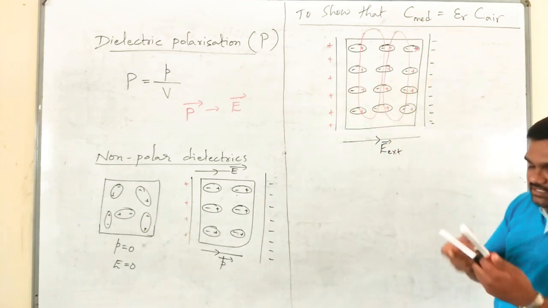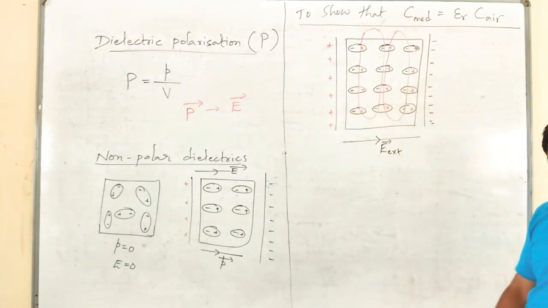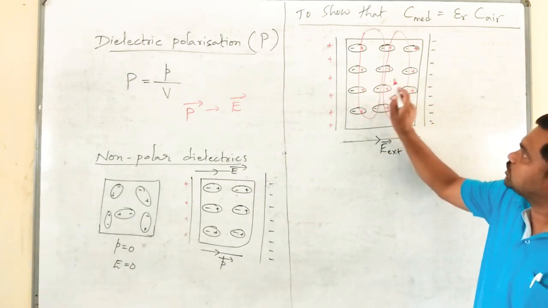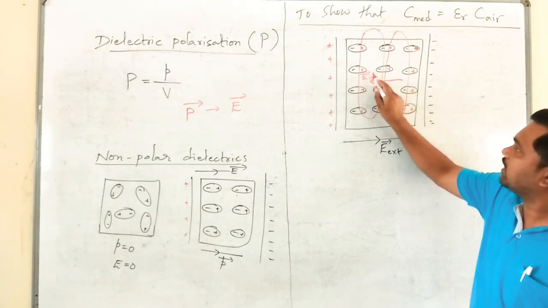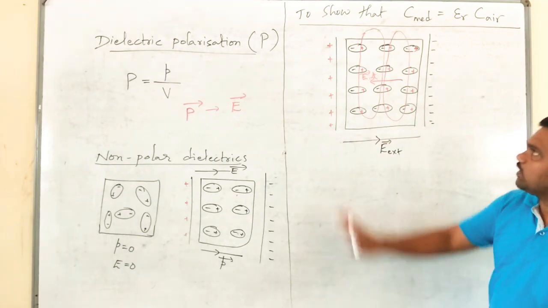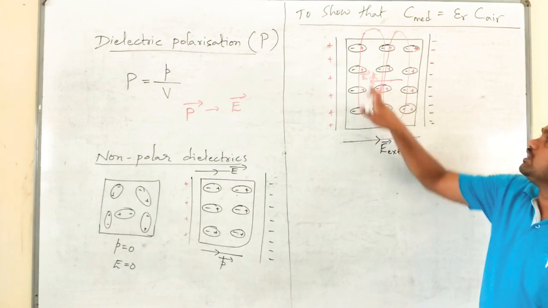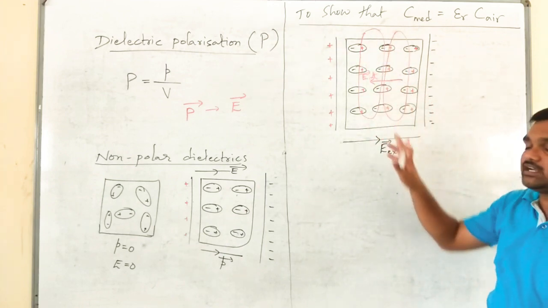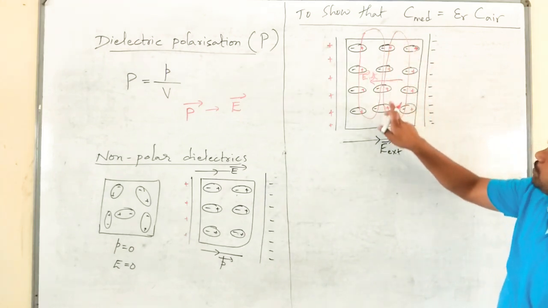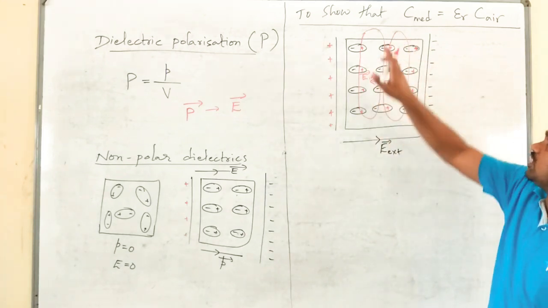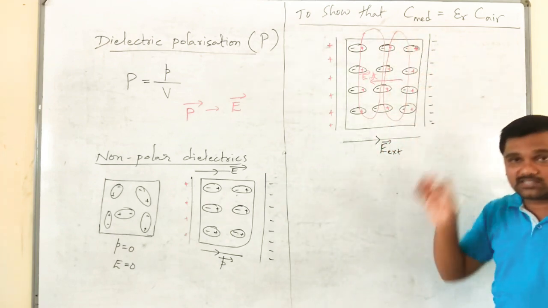Okay. Due to that, what happens? Internally, an electric field will be developed from this positive charge to negative charge like this. This is E internal. Okay. What happened here? The positive charges present in the first column cancel the effect of negative charges present in the second column. Similarly, the positive charges present in the second column destroy the effect of negative charges present in the third column.